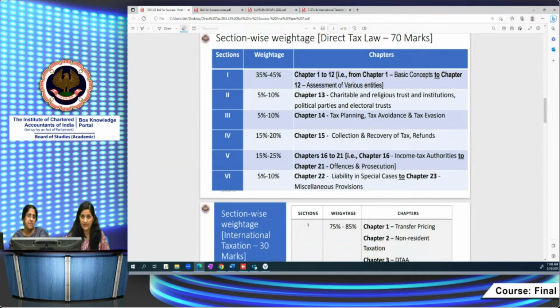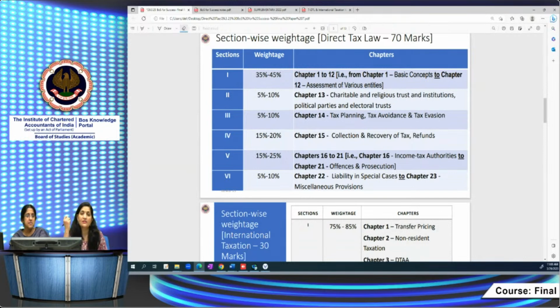So what are these sections? Let me show you what are the sections which have a huge weightage. You cannot afford to skip those sections. You have to put more emphasis. Whatever be the questions, you have to be very sure that you should be able to answer that question, whatever be the situation, whatever be the difficulty level from that section. That should be the way you have to study for those sections.